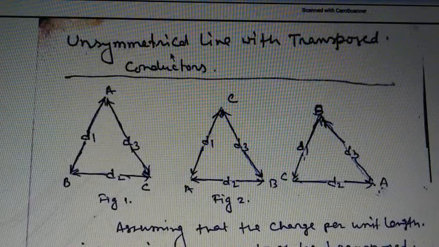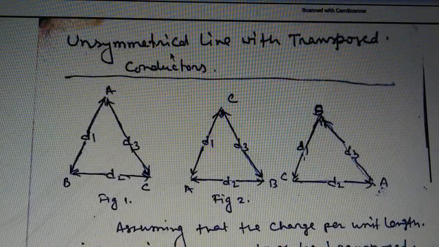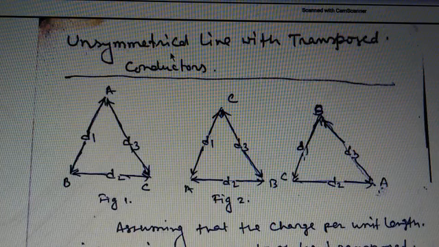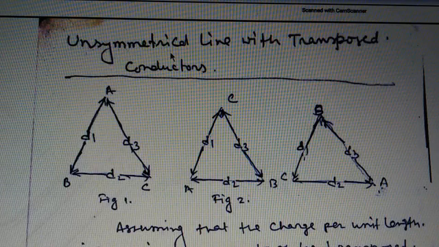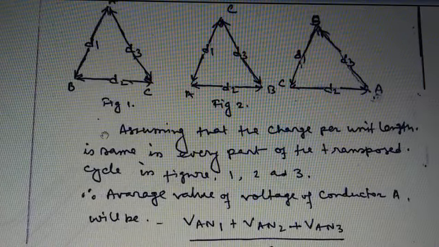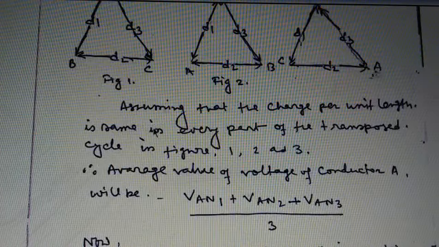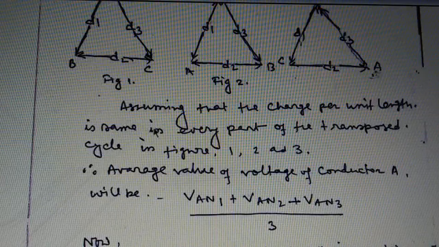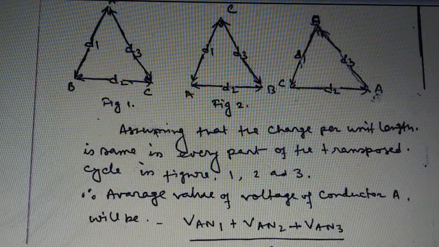Now, the unsymmetrical line with transposed conductors. Here, consider that the charge per unit length is the same for every part of the transposed cycle, that is in figure 1, figure 2, and figure 3.